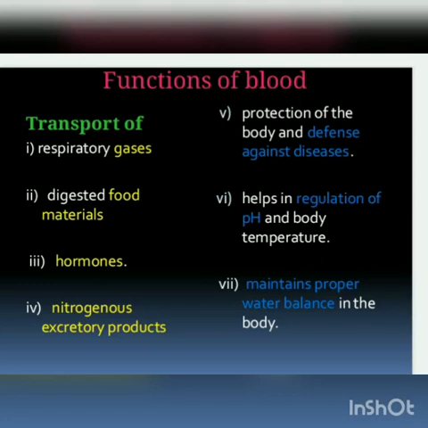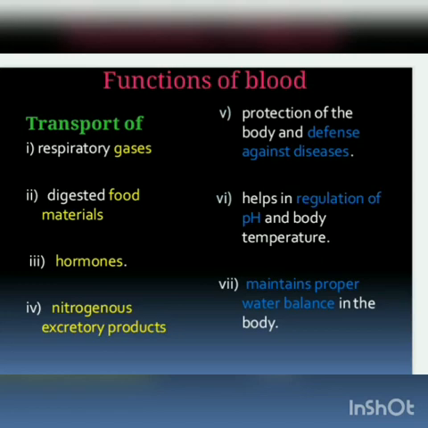Thereby oxygen is supplied, carbon dioxide is collected, food is transported, hormone is moving, nitrogenous waste is collected. Imagine a circulation of liquid which will regulate the temperature in the medium. Blood is always present inside our body, not outside. So normal body temperature is maintained because of the circulation of blood.